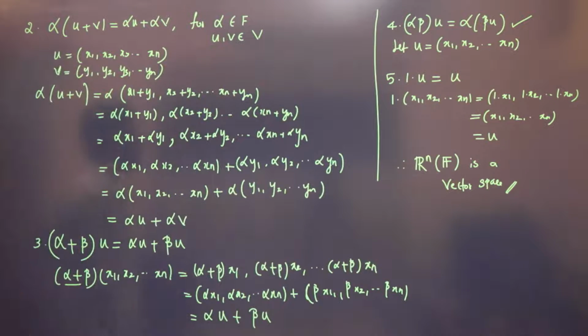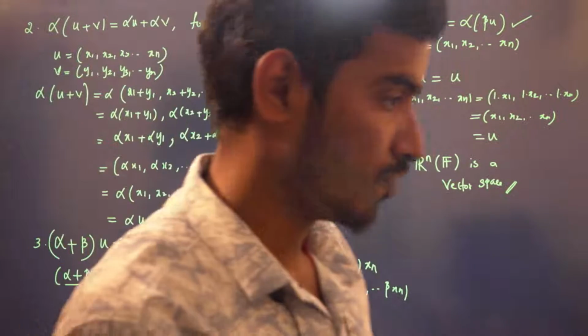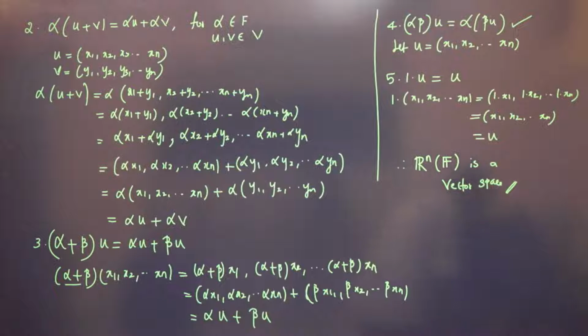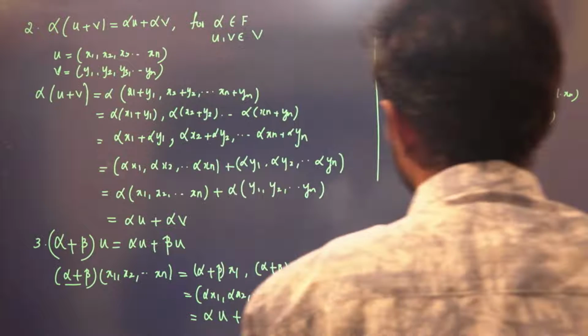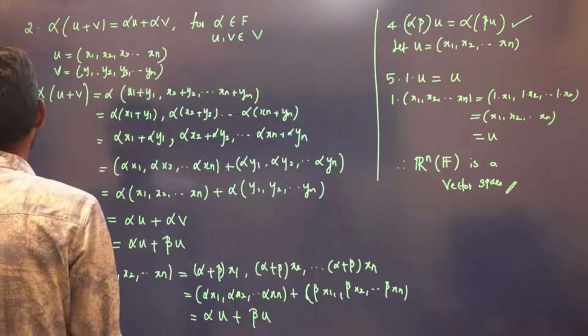Rn over any field is a vector space. So to prove a vector space, they will say V over F. You have to prove that set V is an abelian group with respect to addition, and you have to prove the next four things. Alpha into u plus v is alpha u plus alpha v. Alpha plus beta u is equal to alpha u plus beta u. Alpha beta u is equal to alpha times beta u, and 1 into u is equal to u. So therefore, Rn over a field F is a vector space, right? Okay.